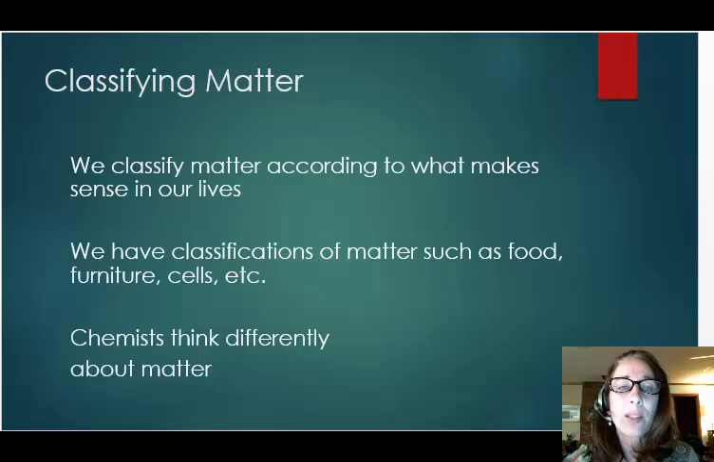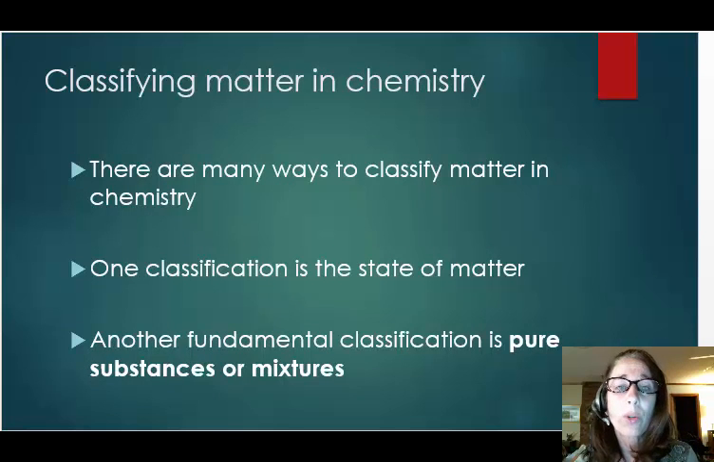We already have dozens of systems of classification of matter in our everyday life, which depend on specific contexts. Food, furniture, cells, and all their subclassifications are familiar ways that we classify matter. However, chemists have a different context of considering matter, and therefore have defined different classifications. There are also dozens of ways that chemicals can be classified in chemistry, but we will start by thinking about some of the most fundamental categories.